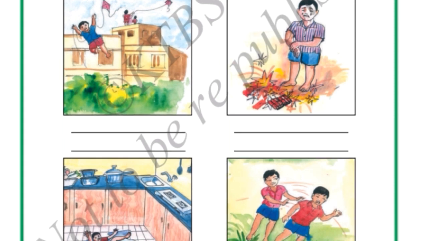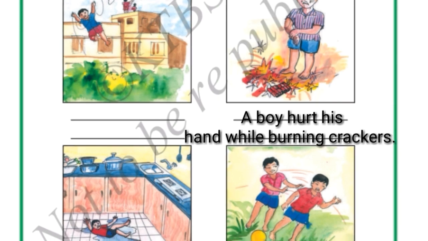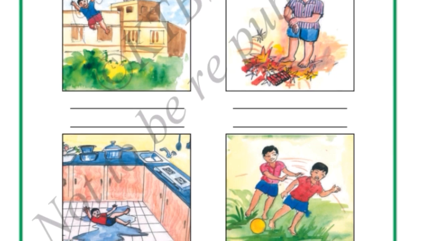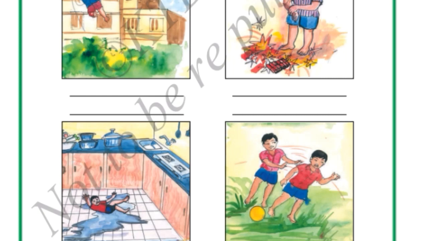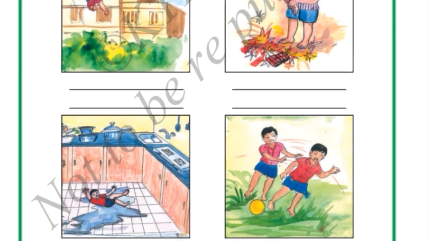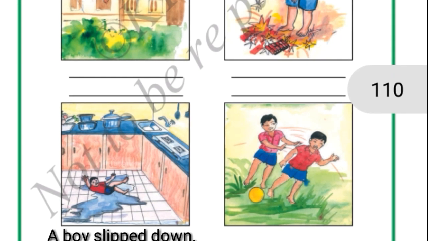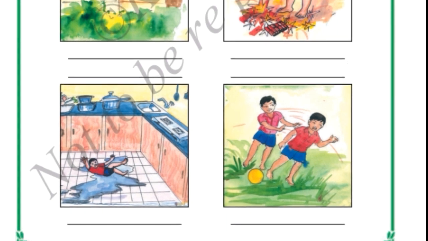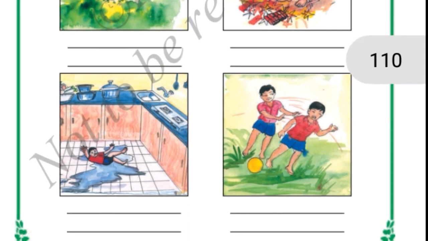Next, see here in the second picture, a boy had hurt himself in bursting the crackers. While bursting the crackers, a boy has hurt himself, right? Yes. Next, see here in the third picture, what do you see here? A boy slipped by the water, slipped down on the ground by putting his leg into the water, right? Yes. Third, see here, a boy is pushing the other boy while playing, right?